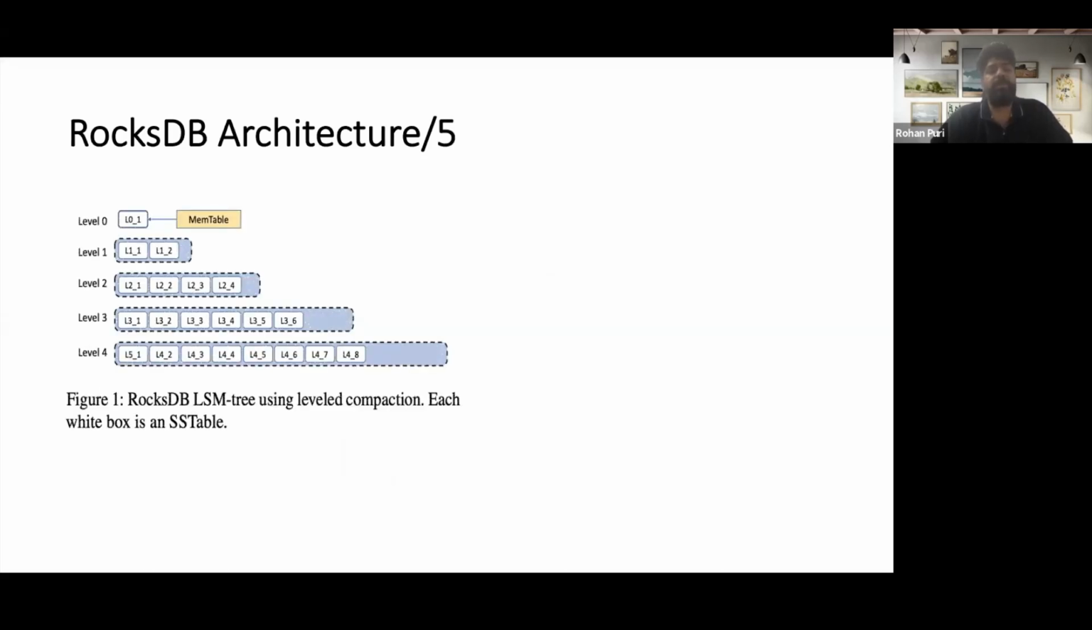So this is the fundamental diagram. At level 0, it's the mem table that's in memory. All these blocks are SS tables, and we see that it's a leveled compaction. So for each level, the next level is exponentially bigger in size compared to the previous level.